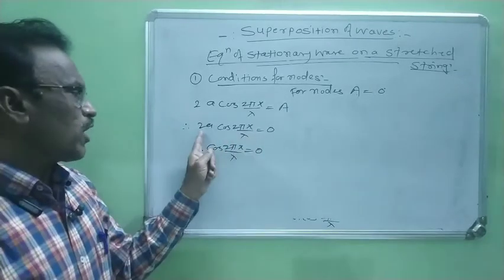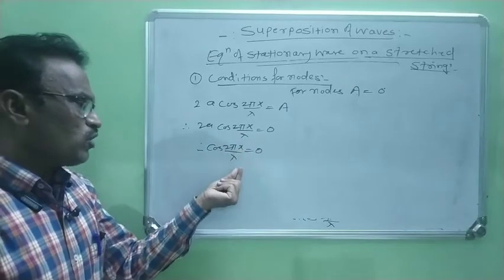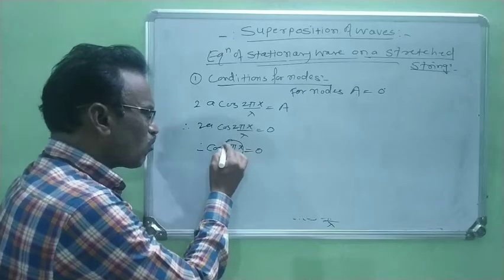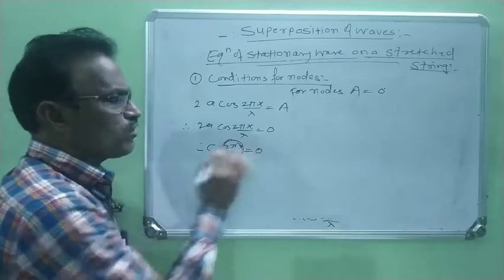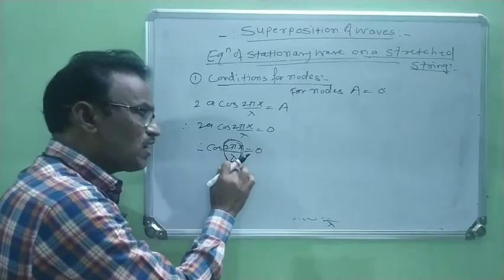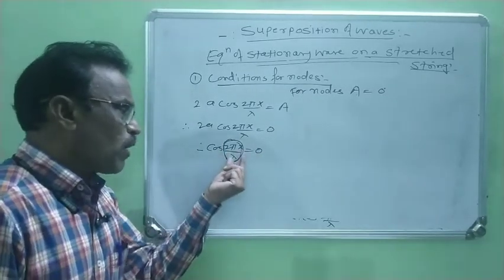Dividing on both sides by 2a, 2a gets cancelled. Now cos of 2 pi x by lambda is equal to 0, which means the cosine value of this angle is 0. Now we have to find the value of 2 pi x by lambda.